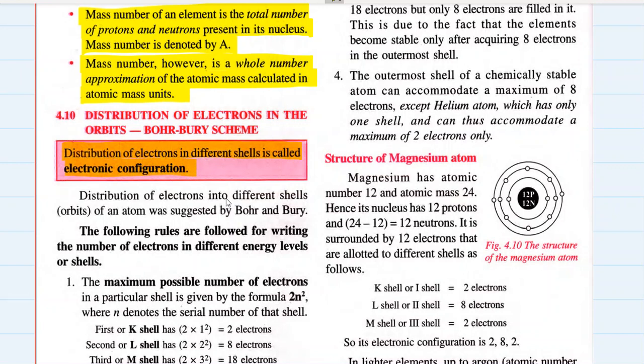Electrons are not just scattered in these circular paths, imaginary paths around the nucleus. They are distributed following a specific order or a law or a principle or a rule. Without rule, nothing happens in science. So there is a rule with which these electrons are distributed around the nucleus of any atom. This method was suggested by Niels Bohr and Bury. The following rules are followed for writing the number of electrons in different energy levels or shells.